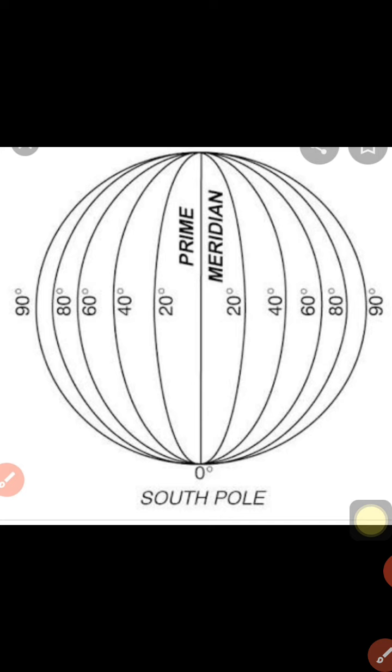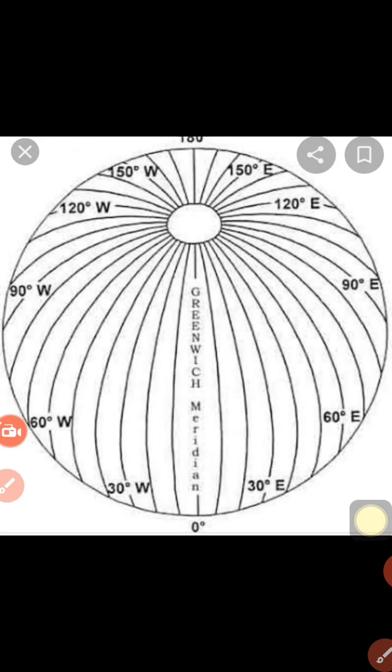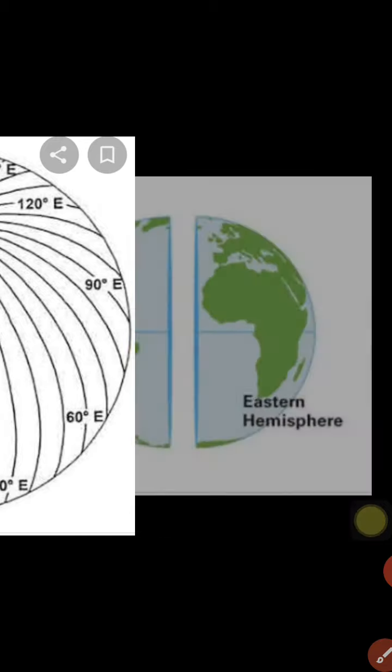This is called 0 degree longitude. The word longitude is derived from the Latin word longitudo, meaning length. They are not full circles. There is an eastern direction and a western direction. Observe here, the eastern direction and western direction.